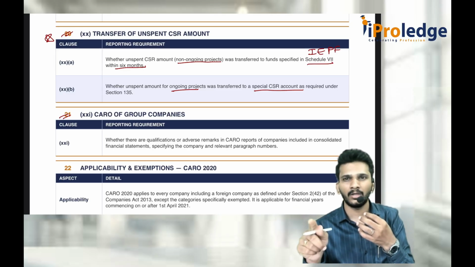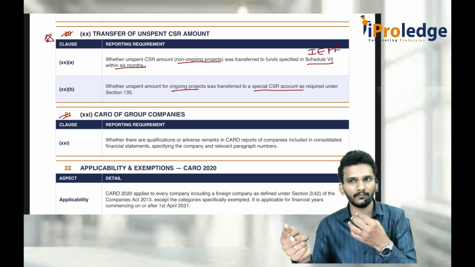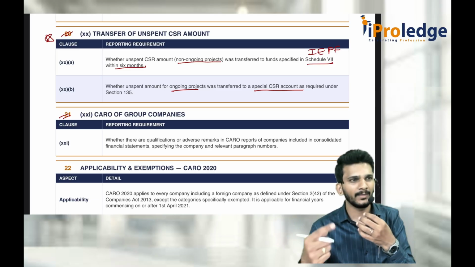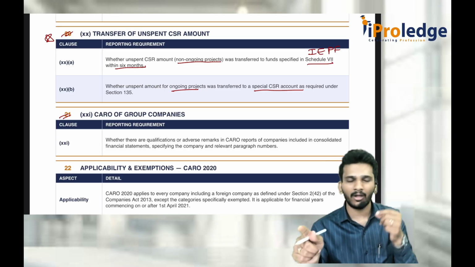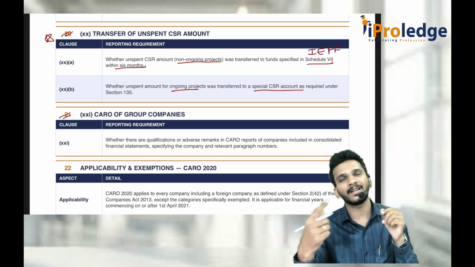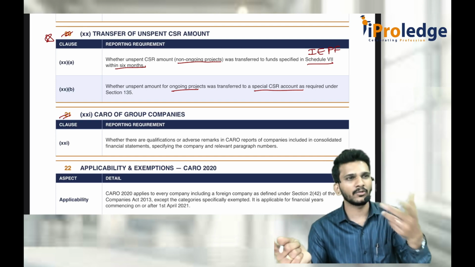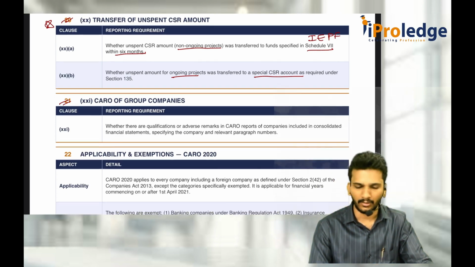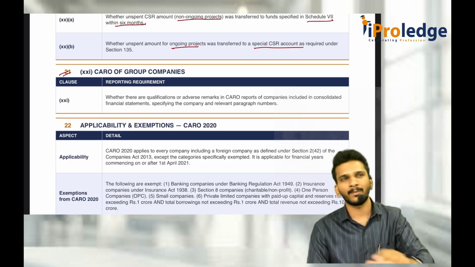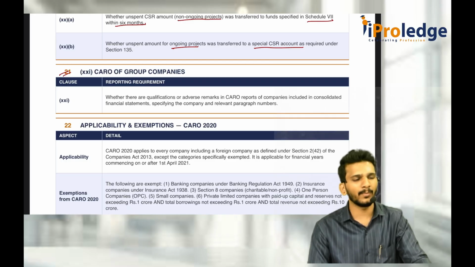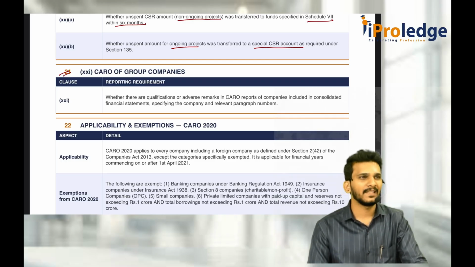In their CARO reports, if an auditor reported that for subsidiary A, subsidiary B, subsidiary C, clauses 1 to 4 are not correct, then as the holding company auditor, in your CARO you just tell that in subsidiary A, CARO clauses 1, 2, 3 are reported by that company's auditor. This is what clause 21 has to tell. This clause 21 is applicable only for group companies, that is, the holding company. The remaining 20 clauses are applicable for standalone statements; in simple terms, CARO is not applicable for CFS. Only clause 21 applies for CFS.